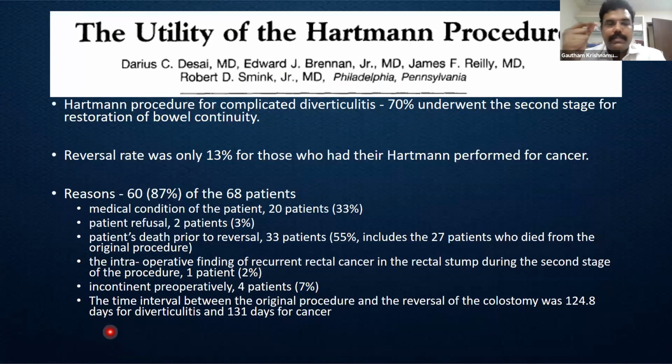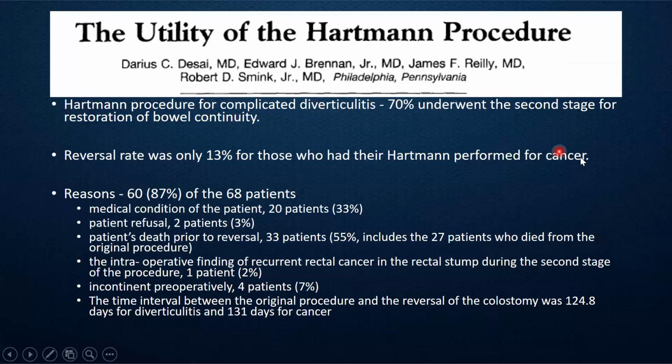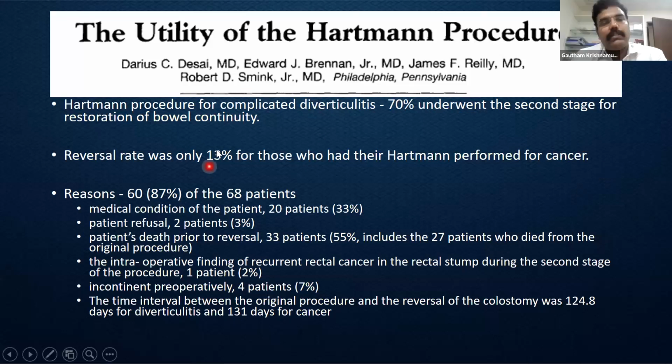But as I said, surgery upfront, Hartmann's, is a very good option. But when it comes to reconstruction, Hartmann's has a lot of technical issues. So this is from a very old article, I think from 1995, published in the American Journal of Surgery, where they tried to identify all the patients who had undergone Hartmann's reversal. They found that whenever it's done for diverticulitis, 70% underwent restoration of bowel continuity. But when it's performed for malignancy, only 13%, that is 8 out of 68 patients who had undergone Hartmann's for malignancy alone, had undergone Hartmann's reversal.